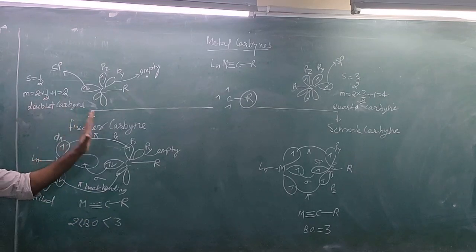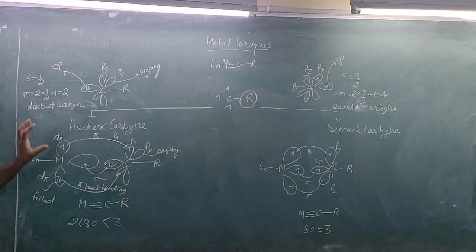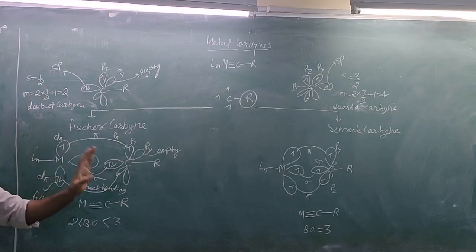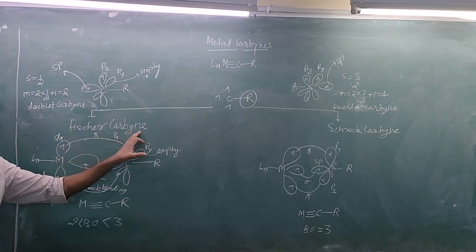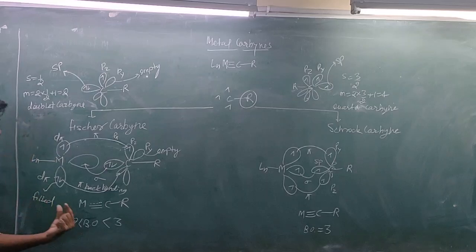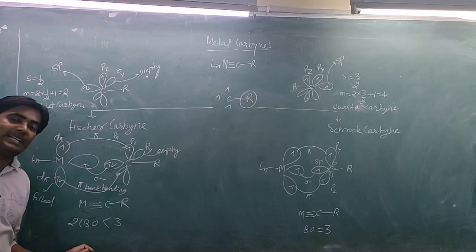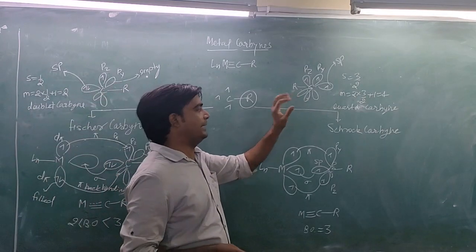When a doublet carbyne interacts with metal, the obtained carbyne is known as a Fischer carbyne, and in a Fischer carbyne the bond order between metal and carbon will be greater than 2 but less than 3.